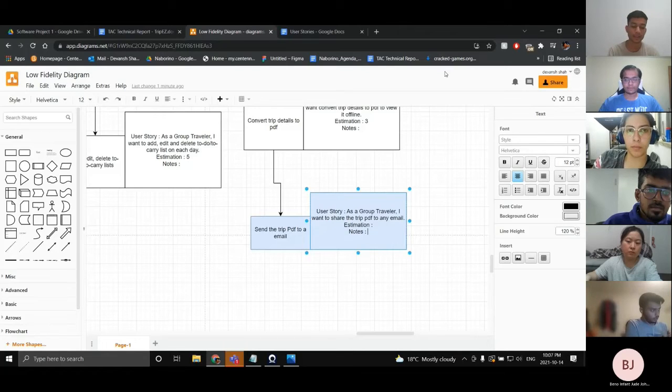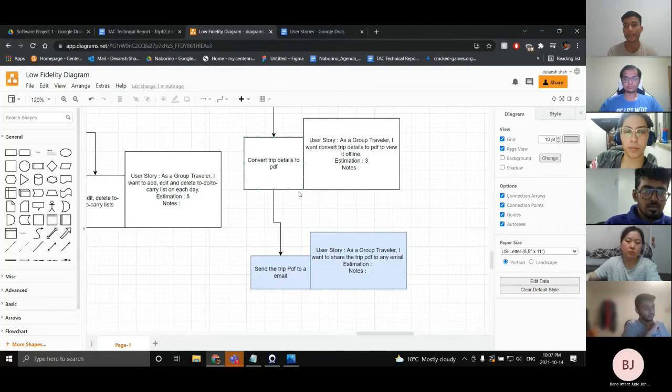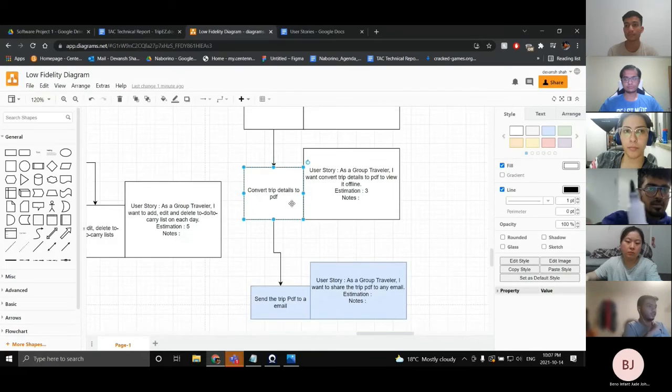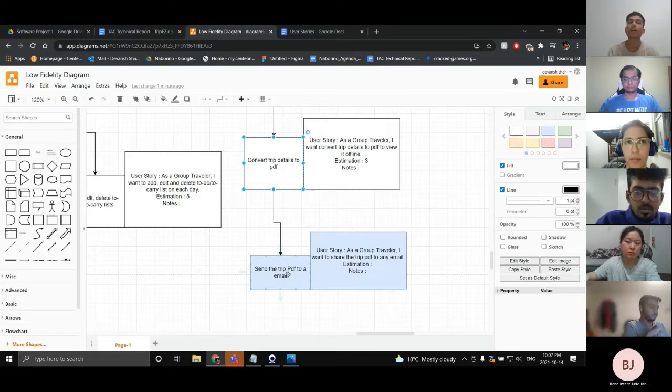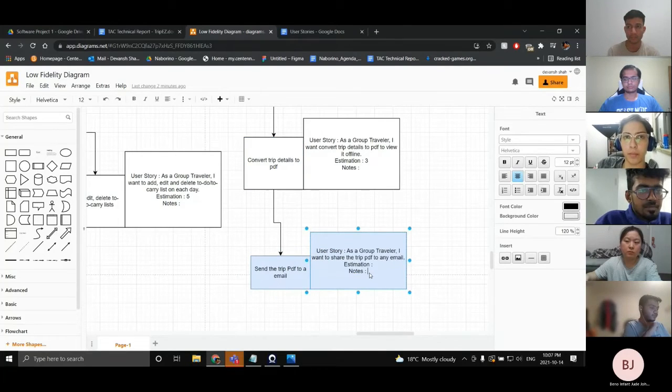To be honest, I don't know what technologies we will be using to convert the HTML to PDF format, so I just wrote 5. So to convert the PDF, we are already doing it over here. So it's not related to that, but more related to just sending the email through the application. So I think the average that came out to 4 is not that bad of an estimation. Okay. Yeah, we can go with 4.